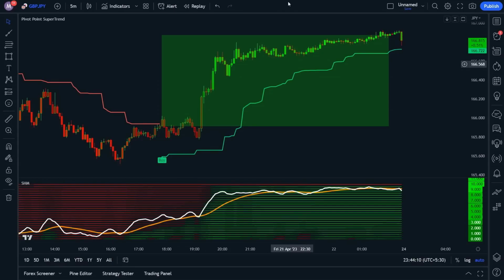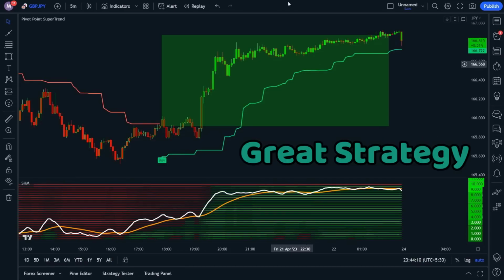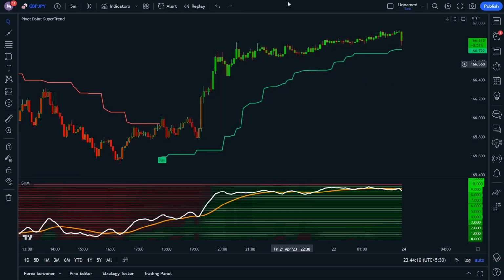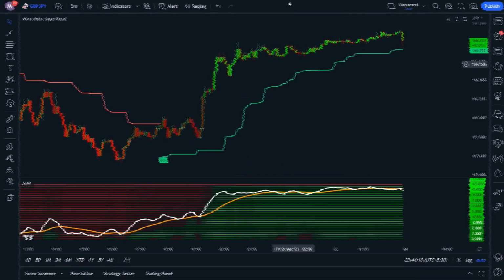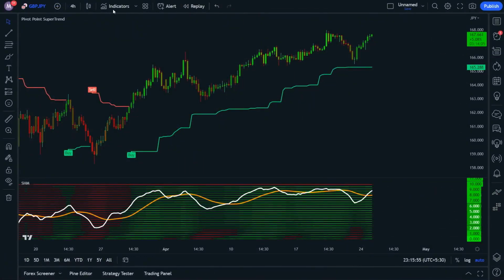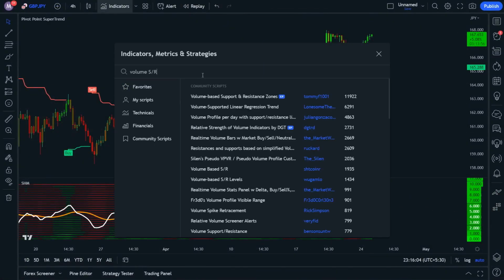If you apply leverage, such as 10x, we could have made more than 460%. So, this is a great strategy that can lead to substantial profits if executed properly. Using the stochastic oscillator and pivot point super trend indicators is great, but we need a way to determine when to exit a trade. That's where the volume SR indicator comes in. Go to the indicator tab and search for volume SR by Tomy.